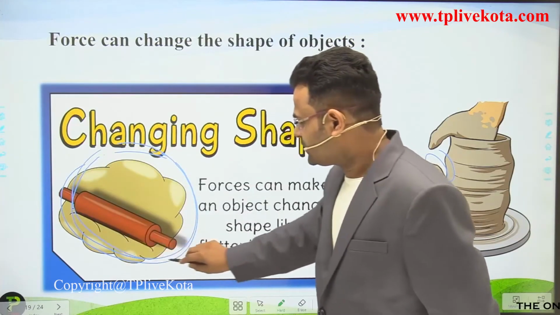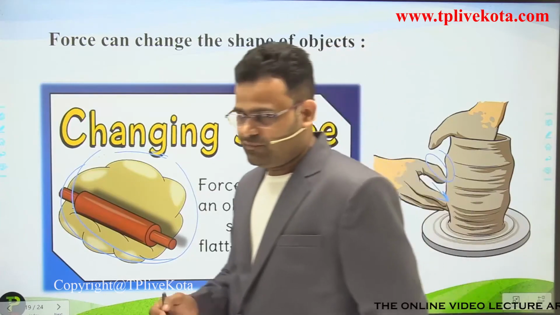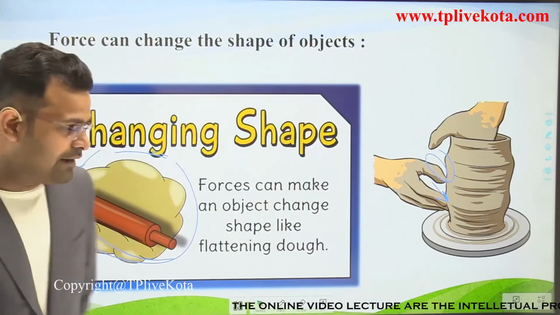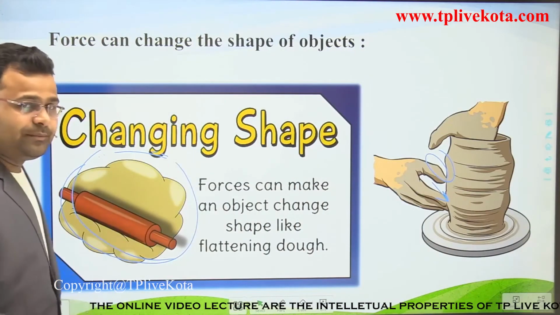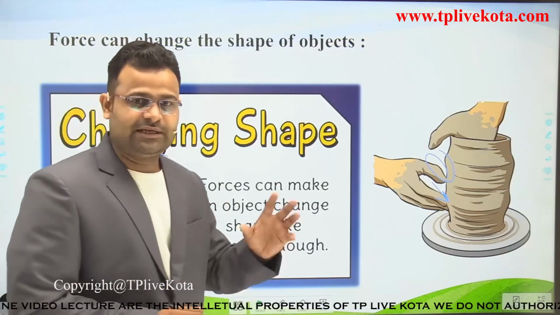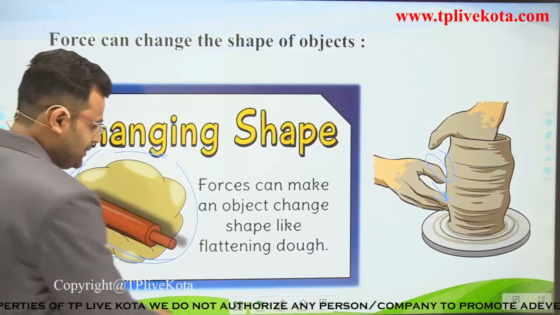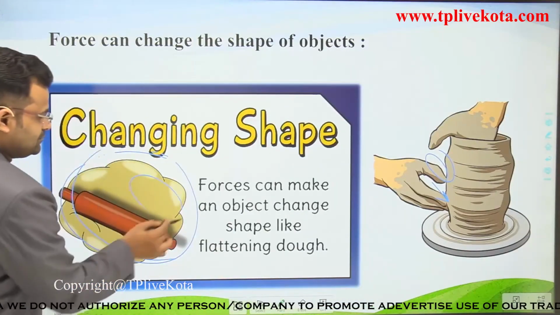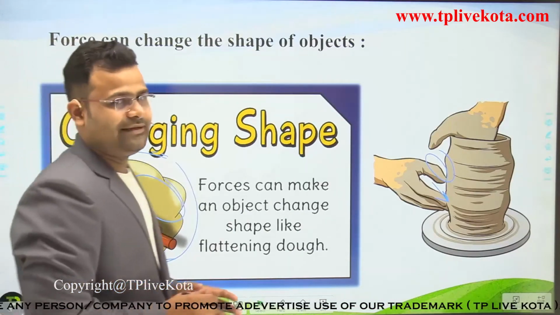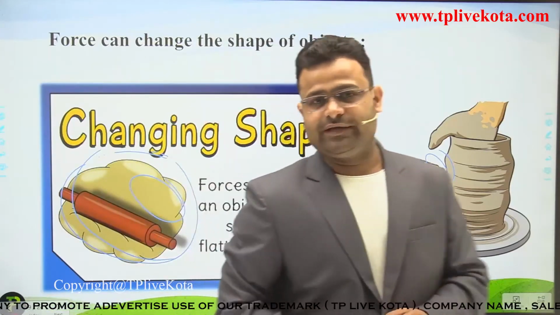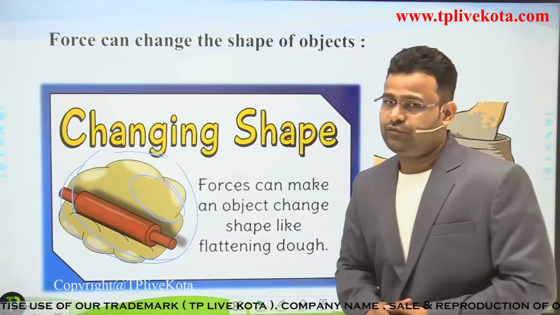This is a simple material made of grain. After applying some force, we can make any shape, just like a roll. So we can say when we apply force, we can change the shape of an object.